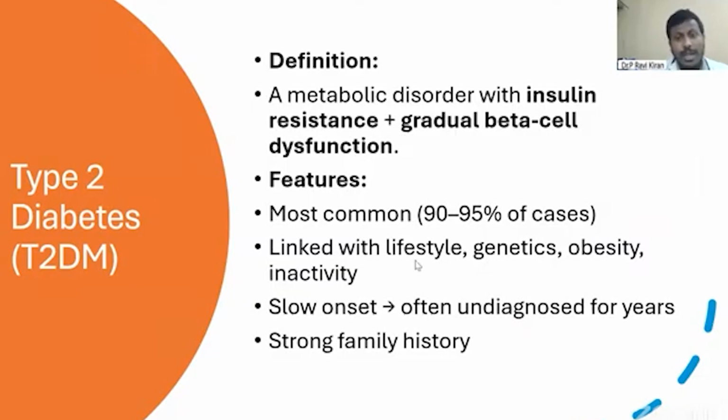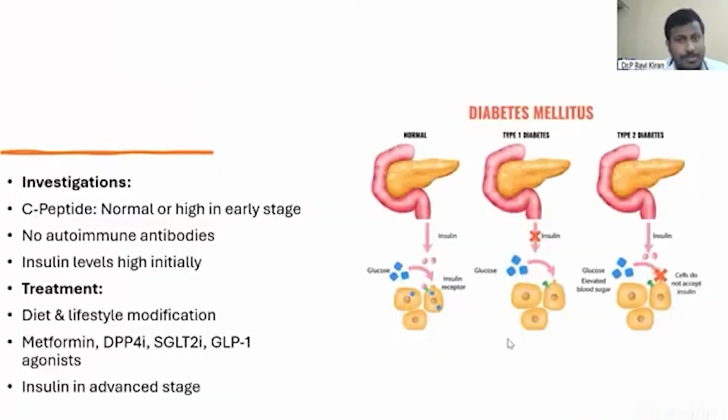Most commonly it is linked with lifestyle, genetics, obesity, and inactivity. Slow onset, often undiagnosed for years. A person who presents to us with type 2 diabetes today has had body changes occurring for the past 10 years and is presenting now. Strong family history.